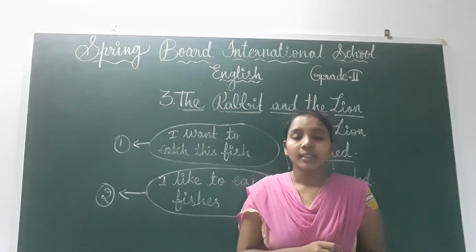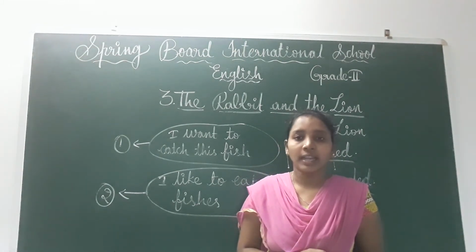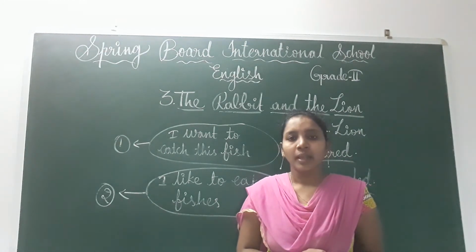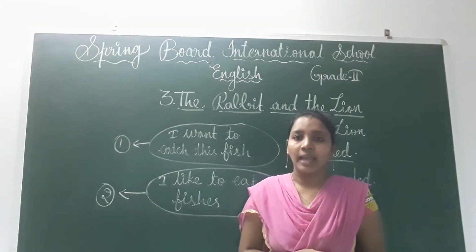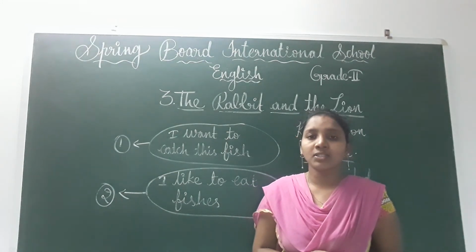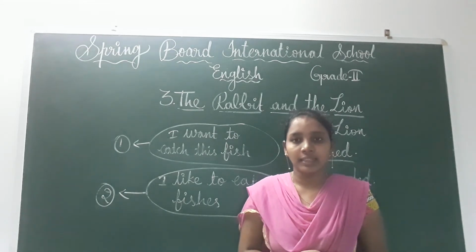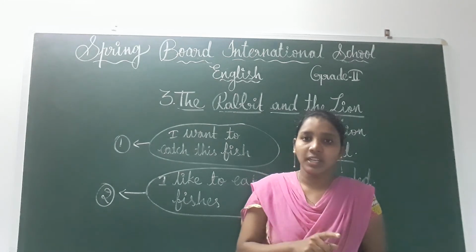Okay, children, that means even though we are small, we have to think smart and behave well in all things. Okay, is the lion good or bad, children? Bad. That's why he was killed by a small animal, children. And one more thing we have to remember, children, before we jump into anything, before we do anything, we have to think once whether it is correct or not, whether it is real or not.